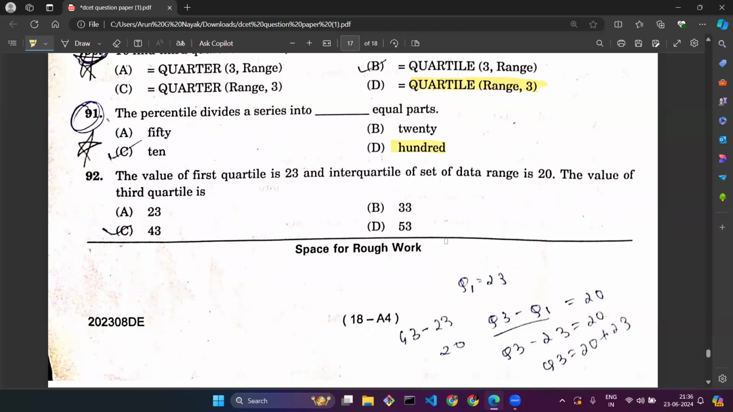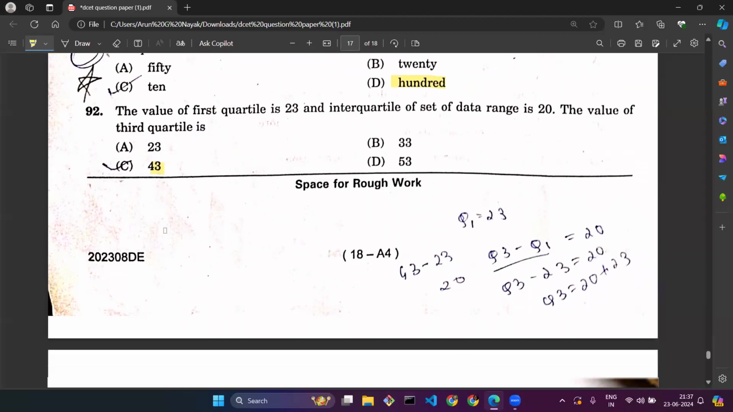The value of the first quartile is 23 and the interquartile range of a set of data is 20. What is the value of the third quartile? If you know the concept of interquartile range as well as a given quartile, you can apply the formula and find that the answer comes out to be 43. That is, quartile 3 minus quartile 1, equate it to 20 and solve for quartile 3. Quartile 1 value you know anyways.